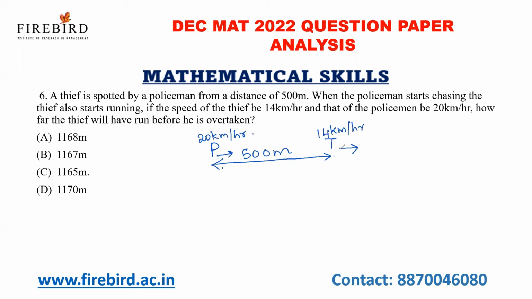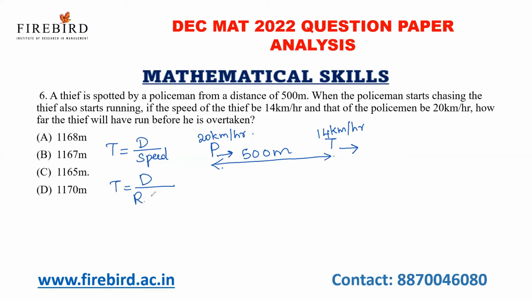So the distance between the police and the thief will increase, but the speed of the police is greater than the speed of the thief. So at a particular time, the police will catch the thief, right? So we have to find the time the police will catch the thief. We know that the basic formula is time is equal to distance by speed.